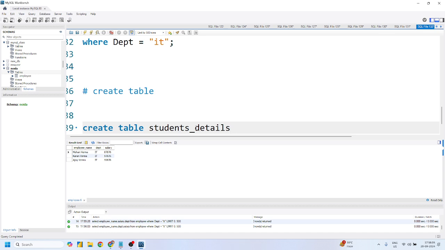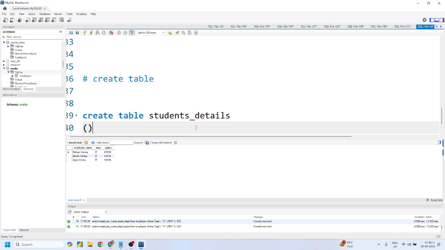Now, what we have to do? Create table, table name, then followed by the schema of that table. What exactly is the schema of a table? Schema of a table means the overall structure of the table. What will be your first column? What will be your second column? What will be your third column? Because this is my student table, definitely I want to give Student ID as my first column.